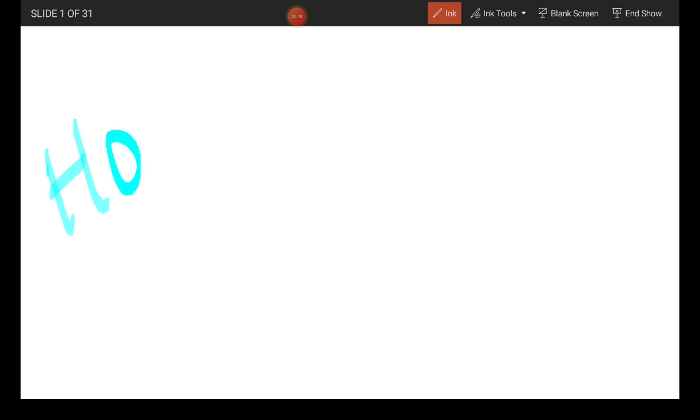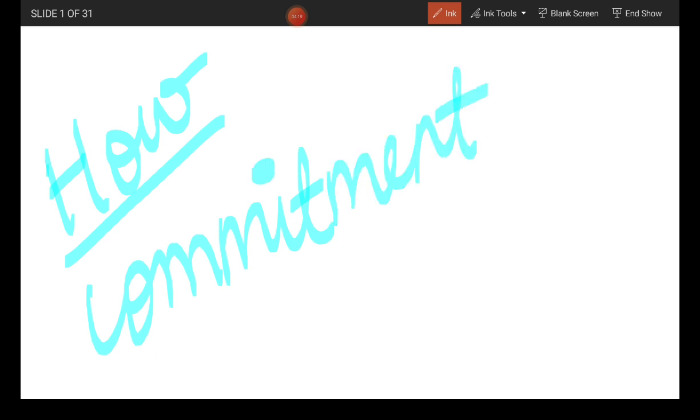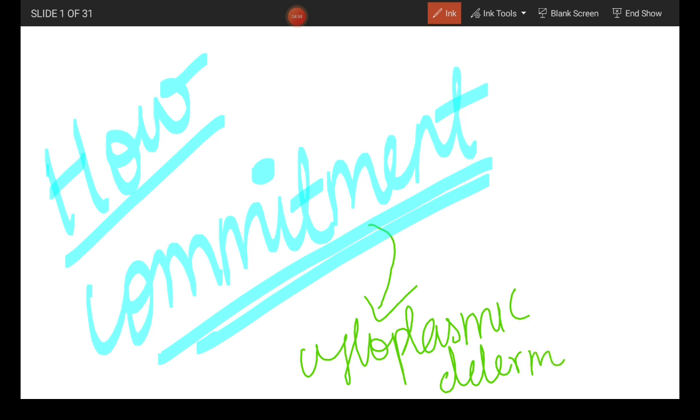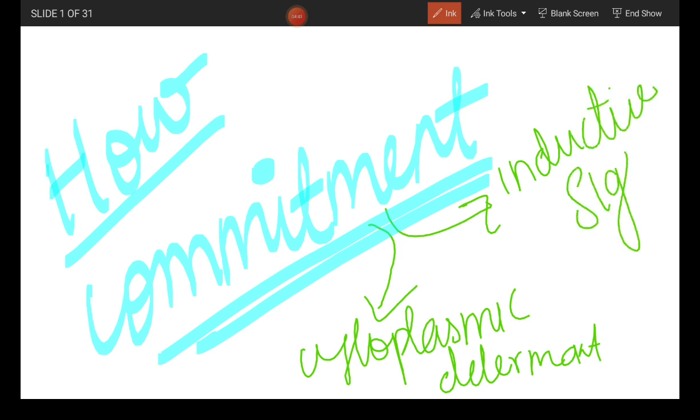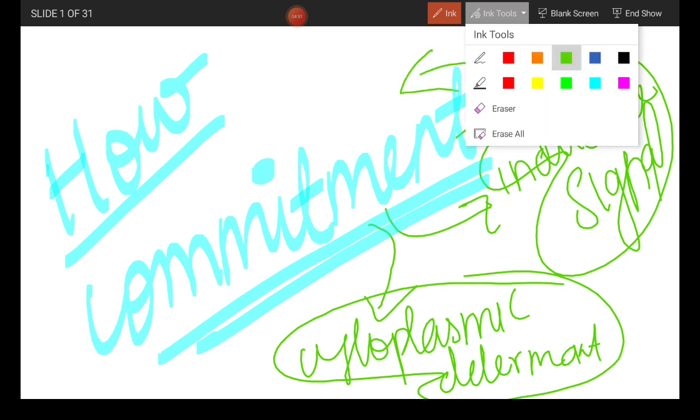How does commitment come? How can commitment be attained? By cytoplasmic determinants and by inductive signal. So what is an inductive signal? We'll see.